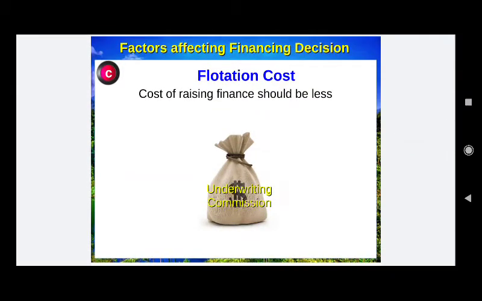Point C, the flotation cost. The cost of raising finance should also be less. An example is underwriting commission. For the issue of shares, there is a cost called underwriting commission.